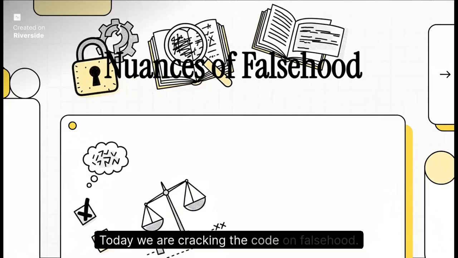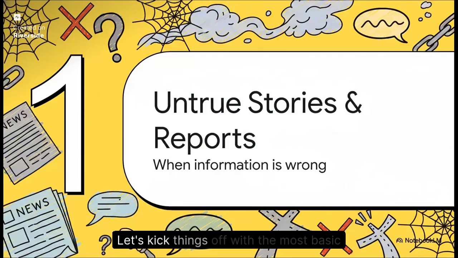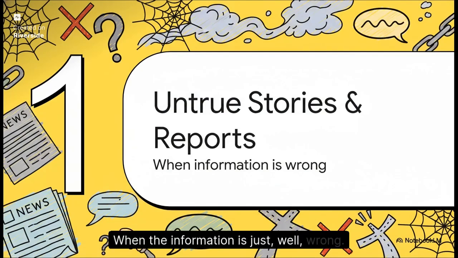Today, we are cracking the code on falsehood. For the GRE, it's just not enough to know a word means false. You've got to know how it's false. Let's kick things off with the most basic kind of falsehood. When the information is just, well, wrong.